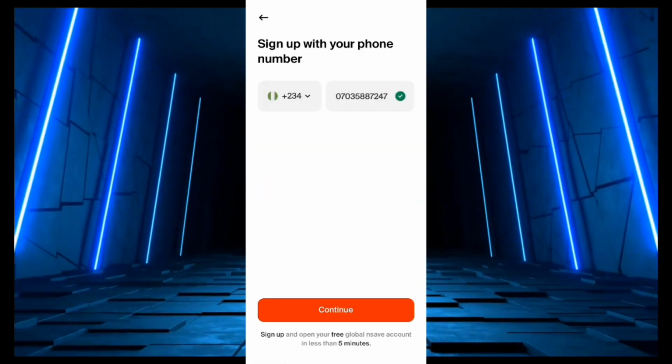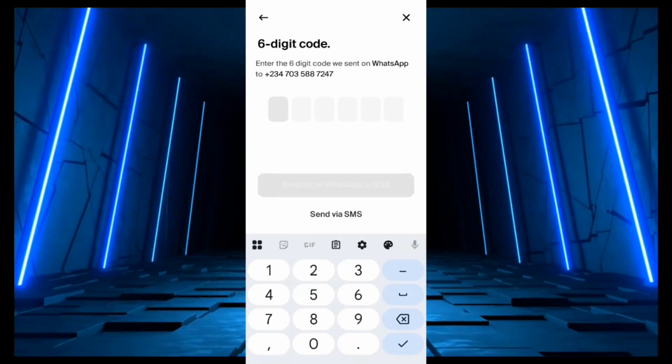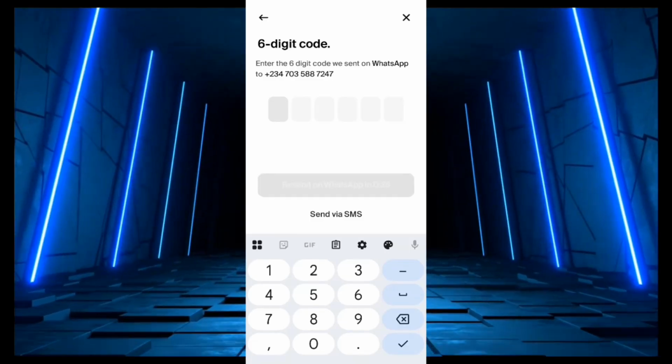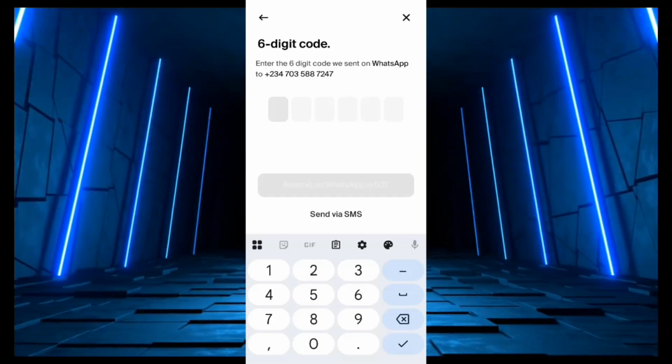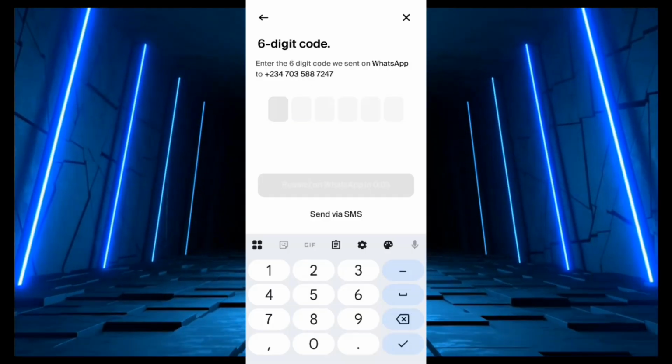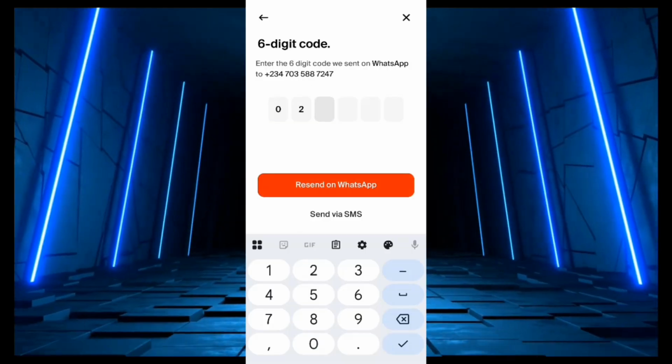So you click on continue once you've entered your phone number. All right, so it's time to verify your phone number. Enter the 6-digit code we sent on WhatsApp. I think the verification is done on WhatsApp, so ensure that you're using your WhatsApp number so that we don't get it complicated. Once you have gotten your code, you just enter your code. As you can see, our phone number has been verified.